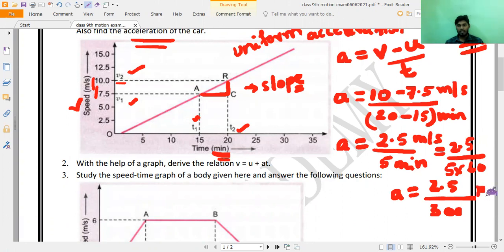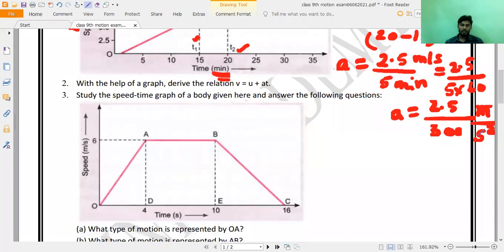What is the unit of acceleration? Meter per second square. So do this division fast and tell me, all of you: 2.5 divided by 300.